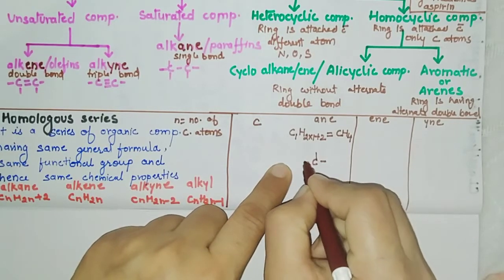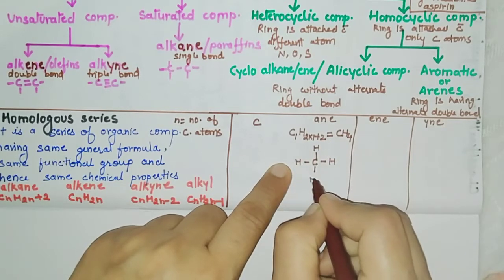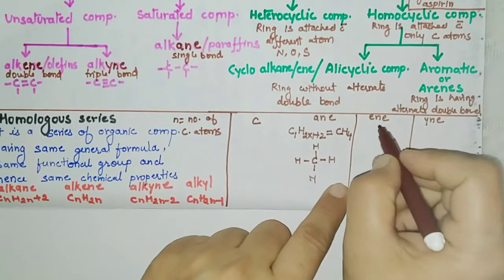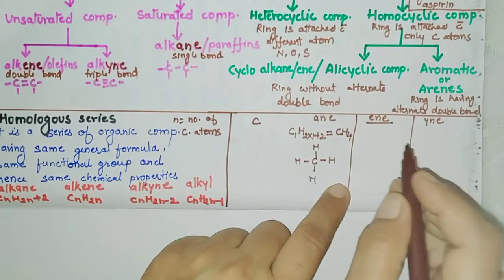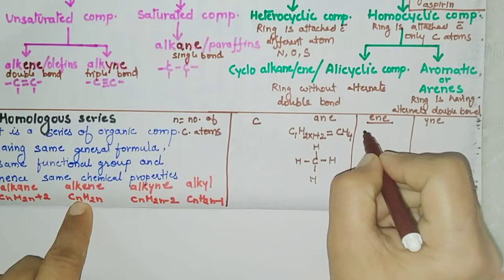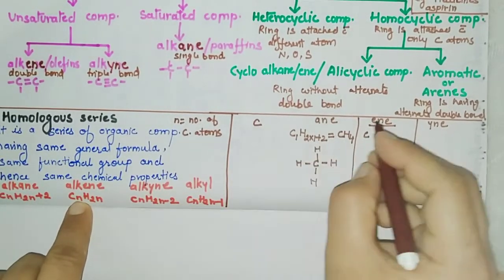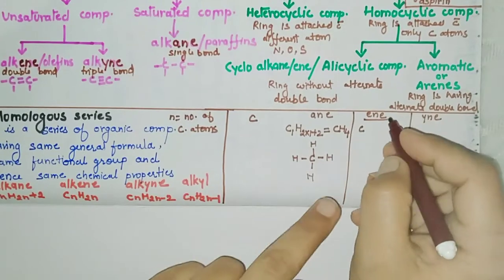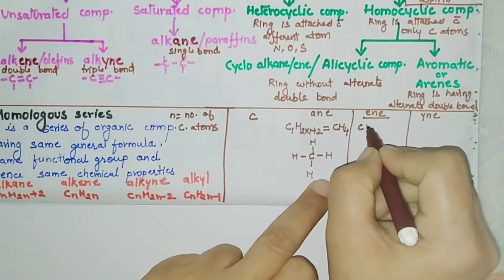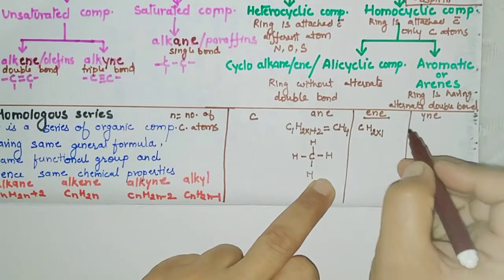So its structure will be like this, H, H, H and H. Now if we are talking for ENE, its formula will be CnH2n, number of carbon atoms is 1, H 2 into 1.